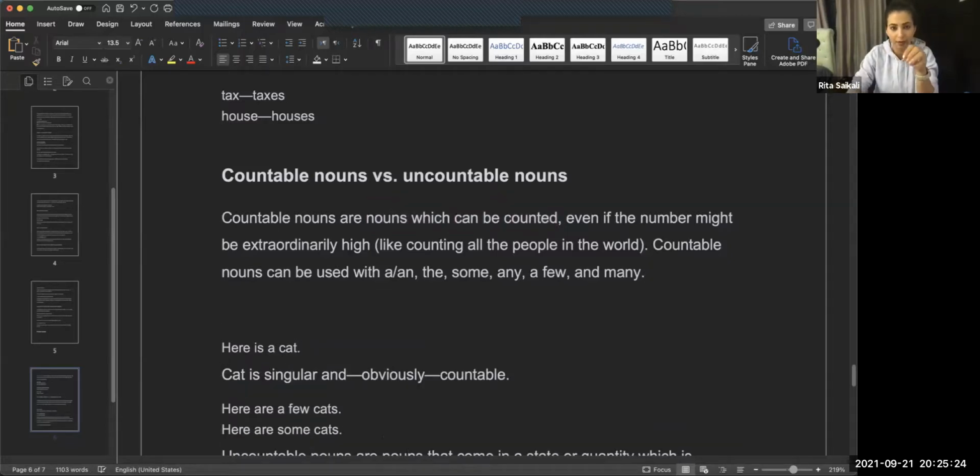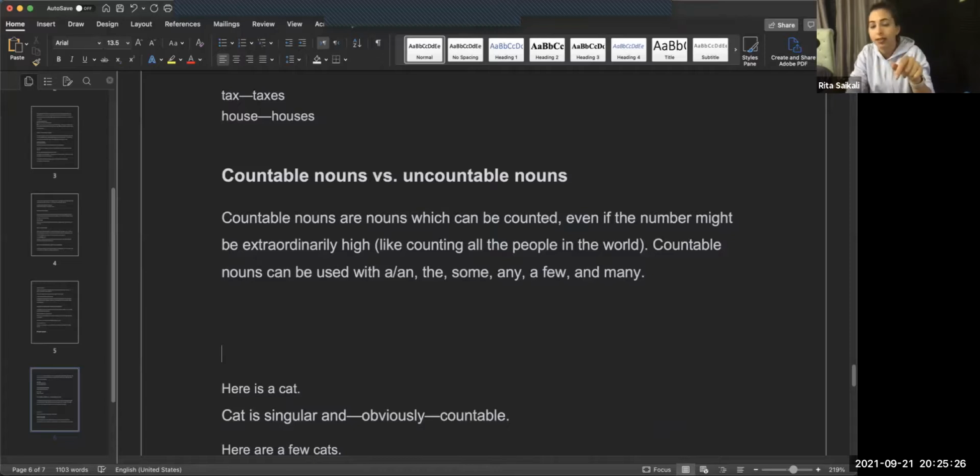Going back for a second, bottles, for example, are count nouns because I can count how many bottles there are. So count nouns are nouns that can take an S at the end of them.